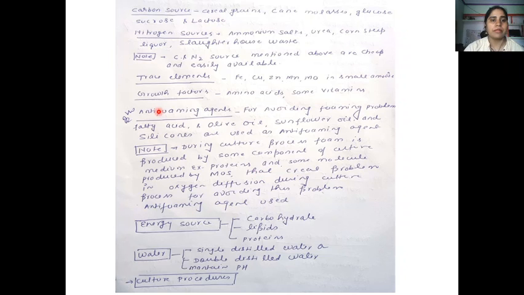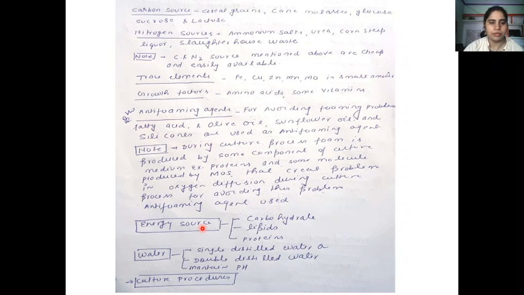we are using some anti-foaming agents such as fatty acid, oil, olive oil, sunflower oil, and keep it in mind, silicones are also used as anti-foaming agents, because if the microbes are aerobic, proper oxygen is required. If foam is produced, that foam prevents the mixing of oxygen in the medium. Clear?